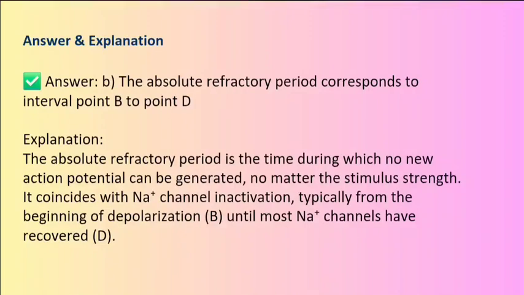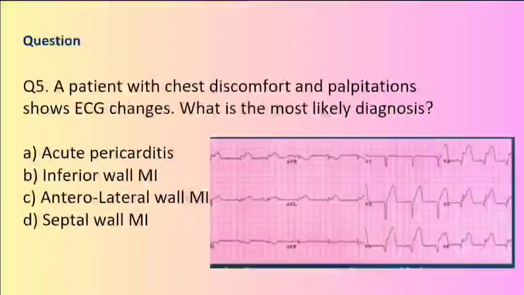Explanation. The absolute refractory period is the time during which no new action potential can be generated, no matter the stimulus strength. It coincides with Na+ channel inactivation, typically from the beginning of depolarization, B, until most Na+ channels have recovered, D.